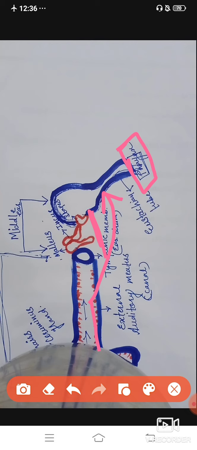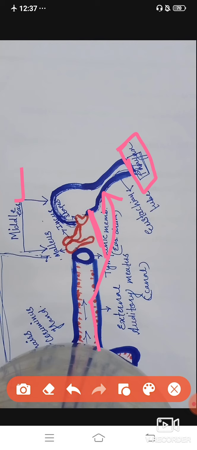As I showed here, this one is the middle part. What does the middle part consist of? The middle part consists of three ossicles, which are the malleus, incus and stapes, and a eustachian tube. The malleus is attached to the tympanic membrane, and the stapes opens into the oval window. The oval window is part of the internal ear, and along with these three bones a eustachian tube is present, which attaches to the pharynx. Its main function is maintenance of body equilibrium, and it also helps in producing sound.